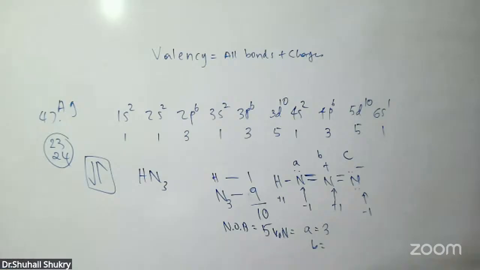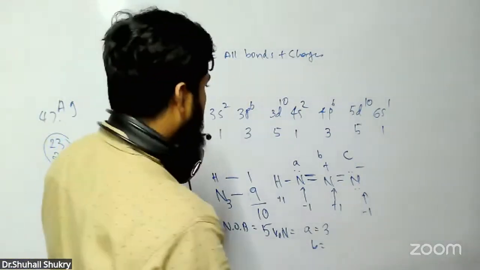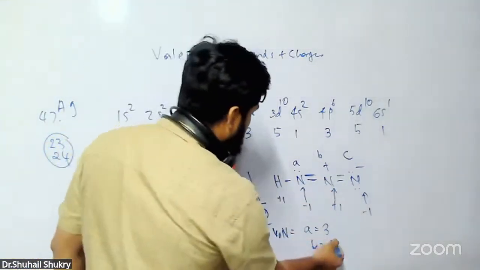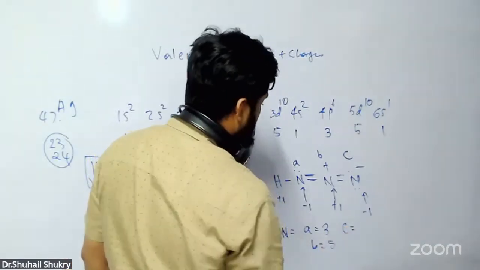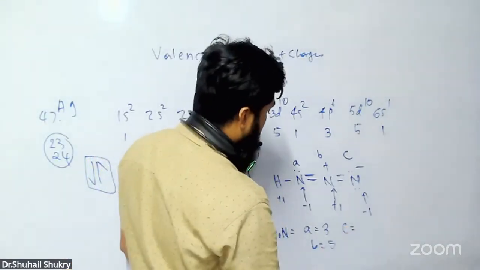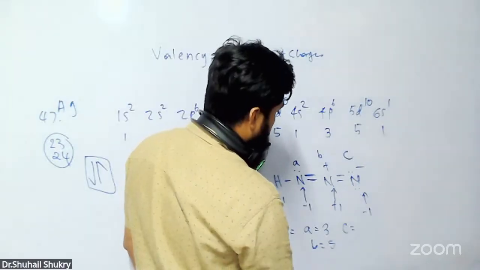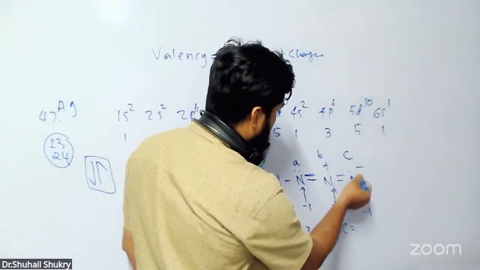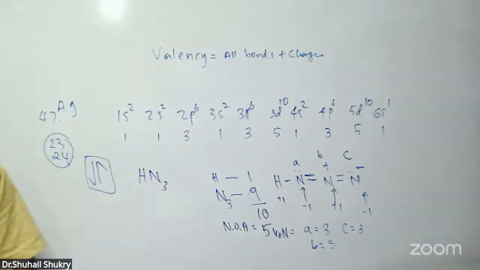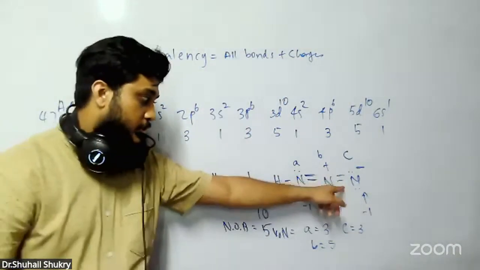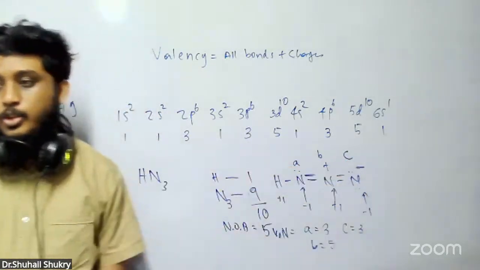If you put all bonds plus charges, what are you going to get here? For this one, what is the valency of nitrogen? B is 5. C is what? 2 bonds and 1 charge, altogether 3.